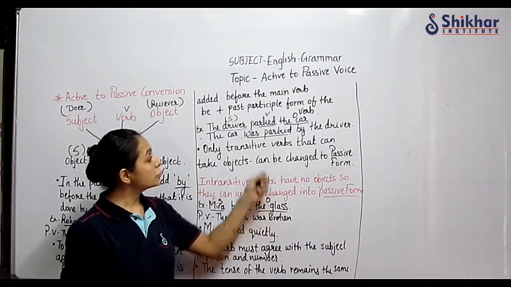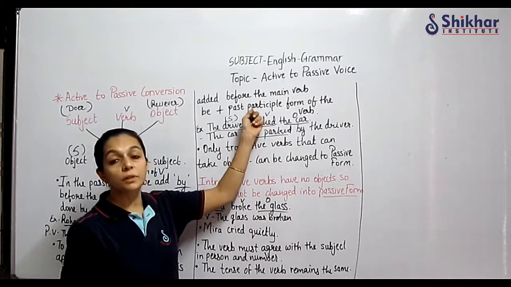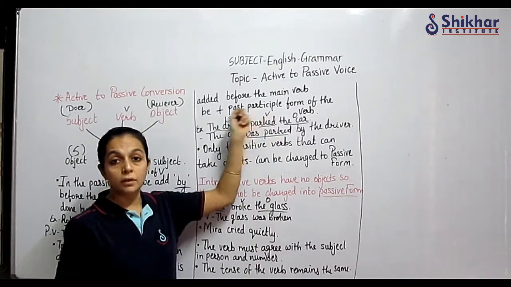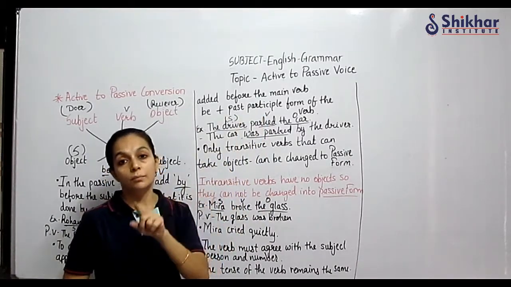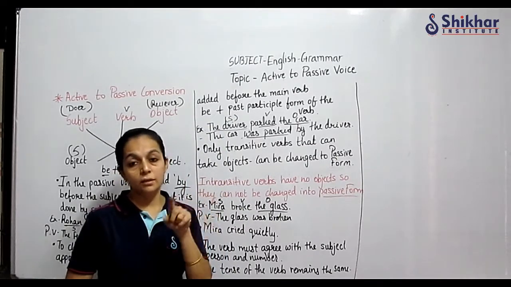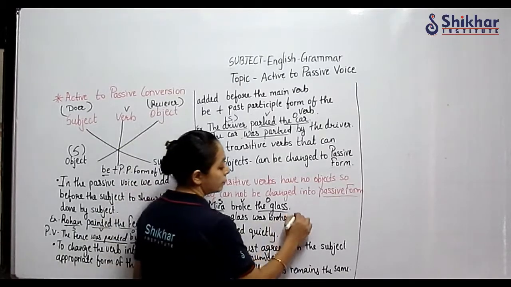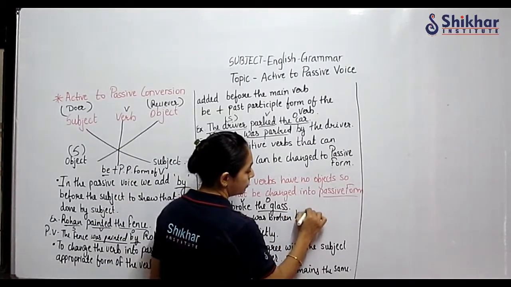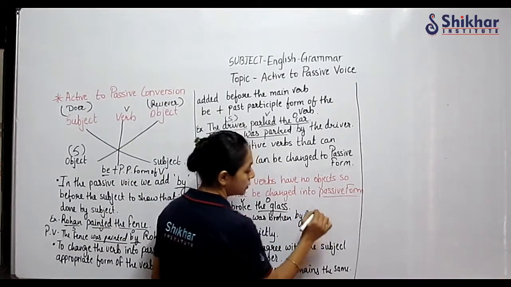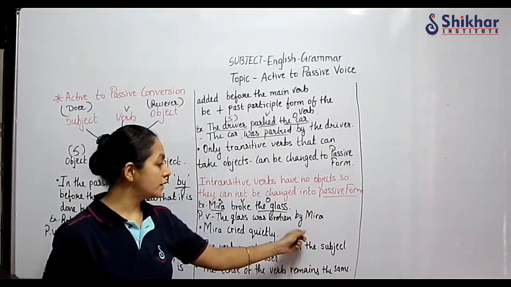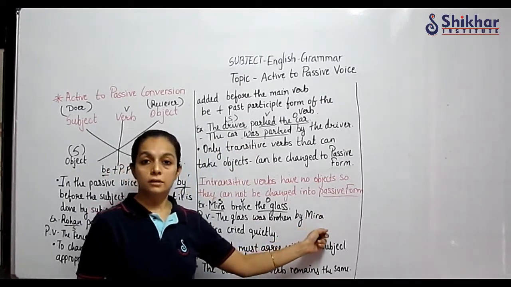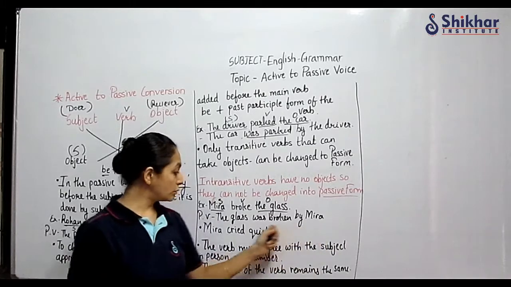Because we are supposed to write the past participle form of the verb. Break, broke, broken. Break, broke, broken. So here, was broken by Meera. Correct? Because we know that we are supposed to add "by" and the subject comes last. So we have done that.